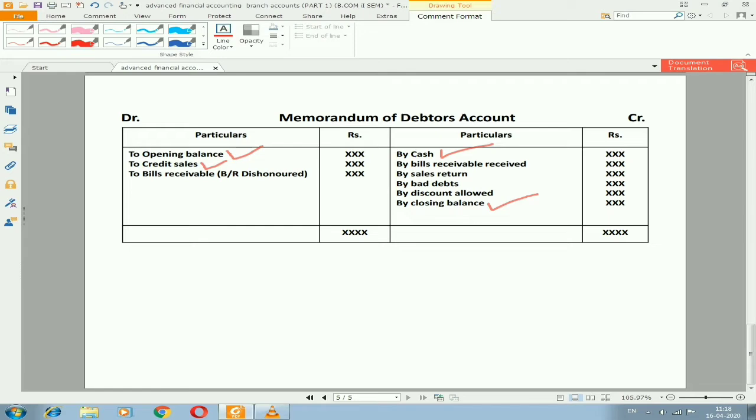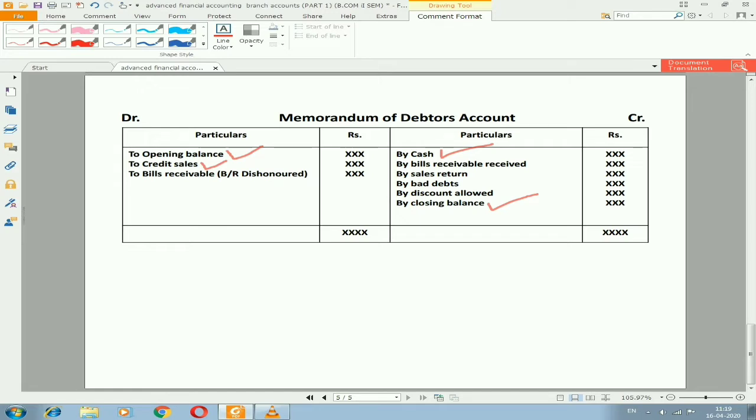So these four main missing pieces of information are what we are going to require to complete the branch account. So remember, if you get a balance on the debit side while preparing the memorandum of debtors account, always give first preference to opening balance. If you already have opening balance, then give credit sales.